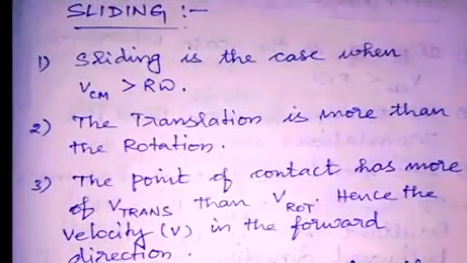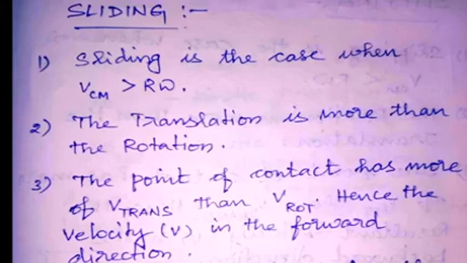First, we are going to see sliding. In sliding, the first condition is that the velocity in translational motion will be greater than in rotational motion. That is represented here: VCM is greater than R omega. Then the translational motion is more than the rotation. In sliding, an object will be moving along the ground, so it will be in translational motion. Mostly we can see the object covering the distance not in a rolling path.